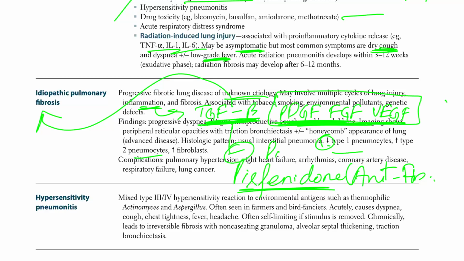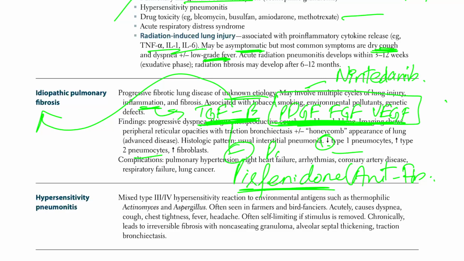these ones will be inhibited by, let me write the drug so you can write too. Is it Nintedanib? Nintedanib, I guess. Let me write Nintedanib or something like this.